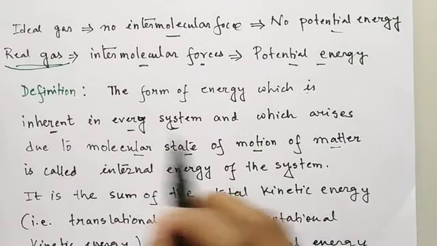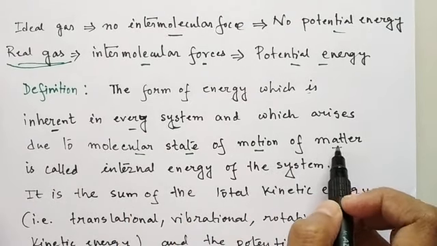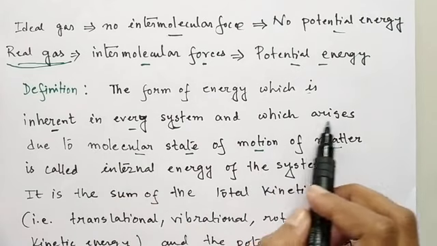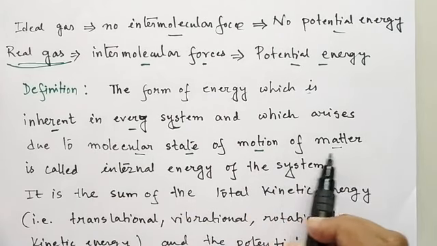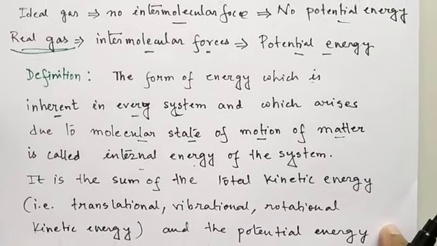So this internal energy arises due to the molecular state of motion of the matter. So the form of energy which is inherent in every system and which arises due to the molecular state of motion of matter is called the internal energy of the system.